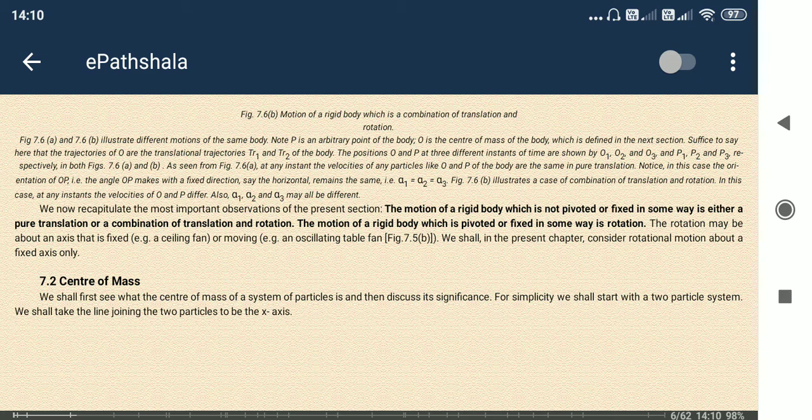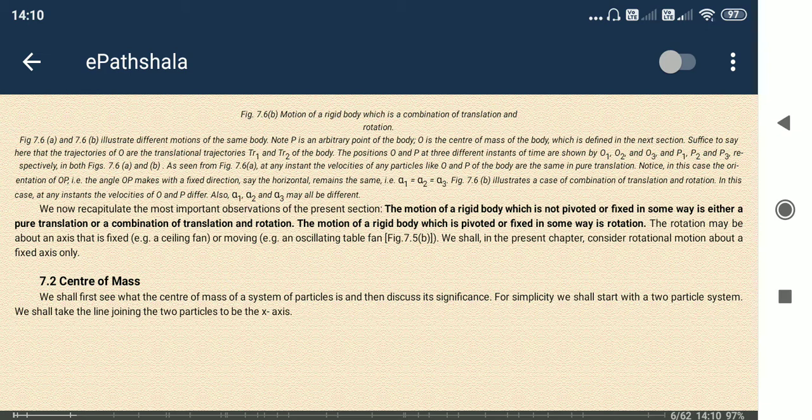But when we don't have a rigid type of body, what could be the result? When we apply the force, some particles could move in the x direction, some in the y direction, because they were not rigid in structure, they were not in a rigid form.